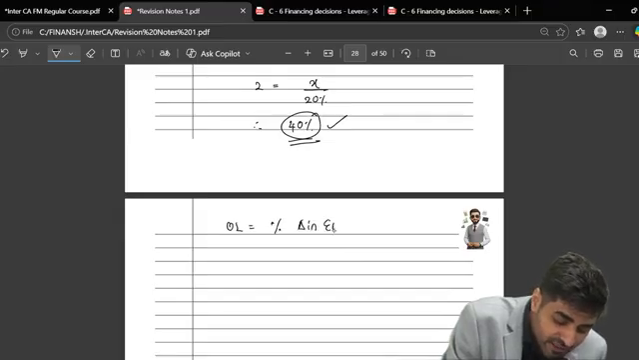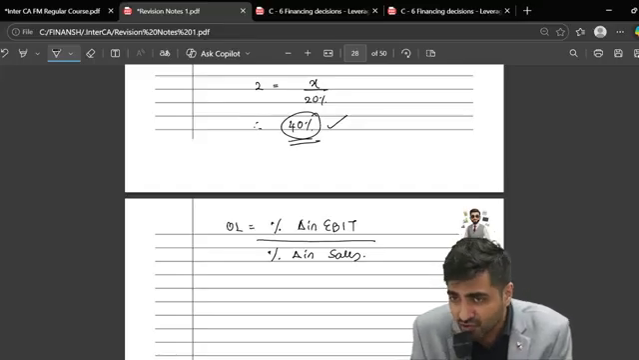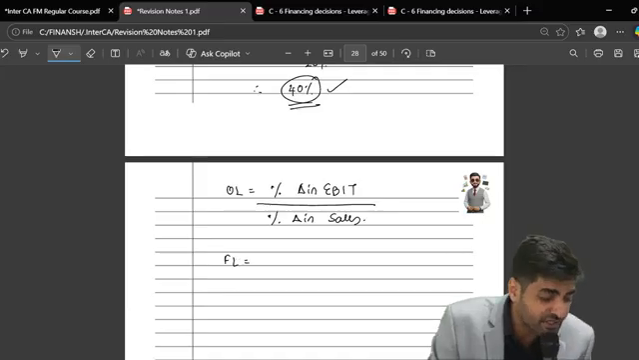Percentage change in EBIT. I will divide that by my percentage change in sales. Can I say this is how I can calculate my operating leverage? Yes. Then also at the same time, there is something which is called financial leverage.